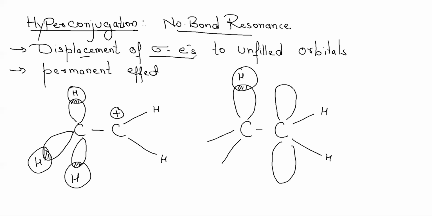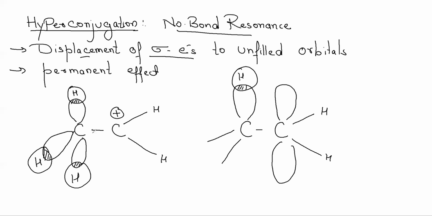So hyperconjugation is a permanent effect. That means as long as a molecule is there, or as long as an intermediate or its structure is there, this phenomenon will always be there. So what is hyperconjugation? Just try to understand what is hyperconjugation. It is a very beautiful phenomenon.